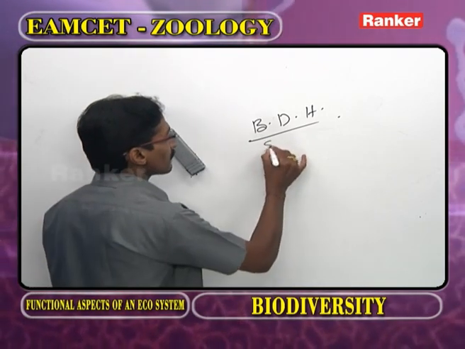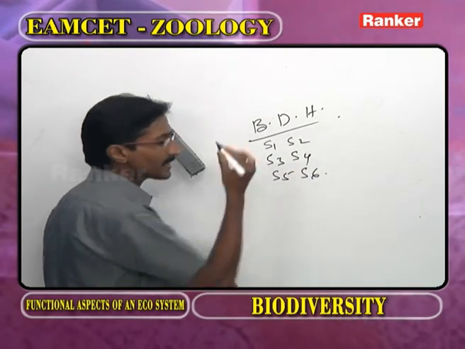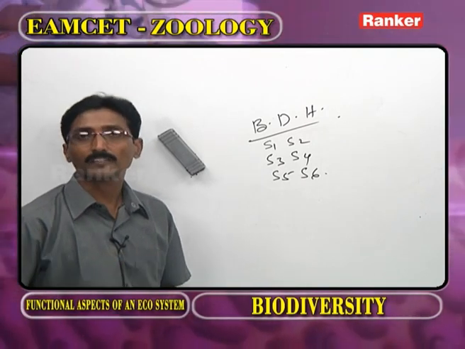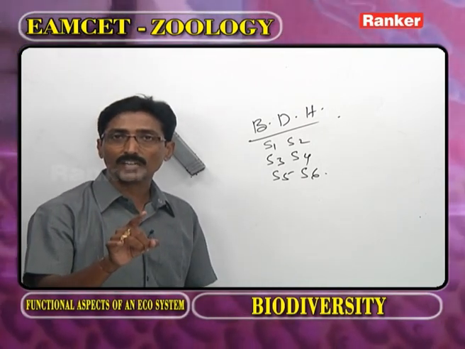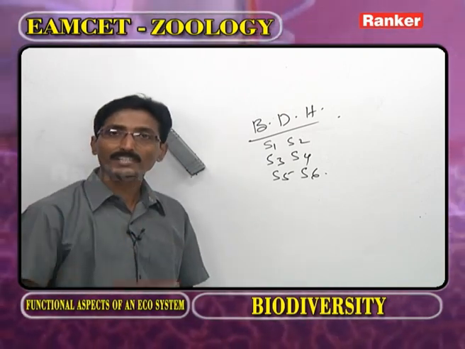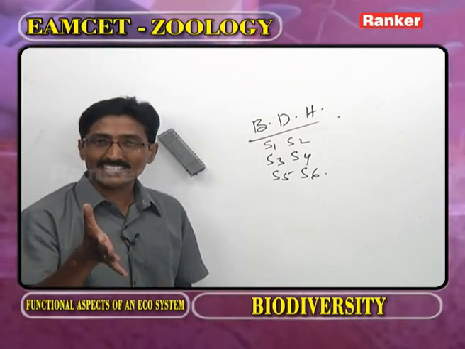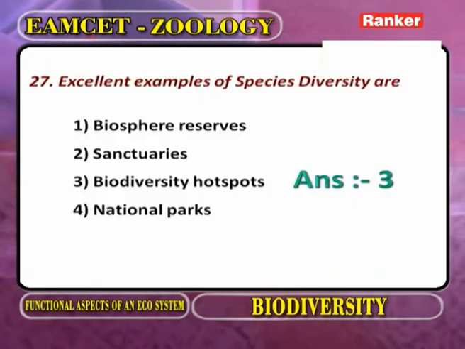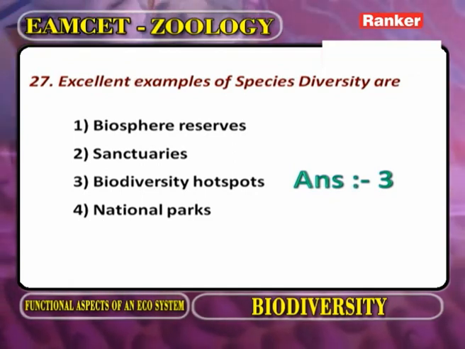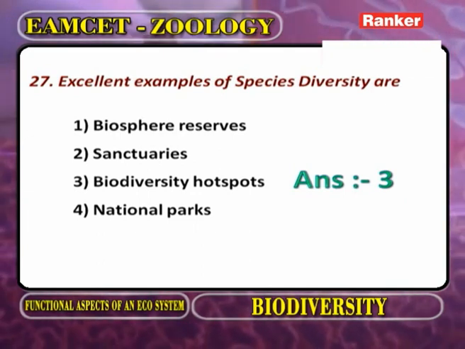Now this is species 1, species 2, species 3, species 4, species 5, species 6. Different species are present in an area. A biodiversity hotspot is a place in which the species are threatened by destruction. That we call a biodiversity hotspot. Now here, what is the classical or excellent example of species diversity? Biosphere reserve, sanctuaries, biodiversity hotspots and national parks. What is the correct answer? The biodiversity hotspot. Now we move to the next question.